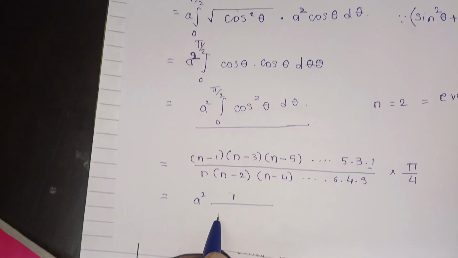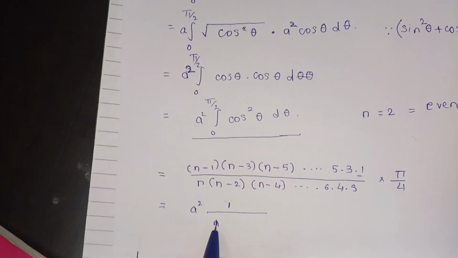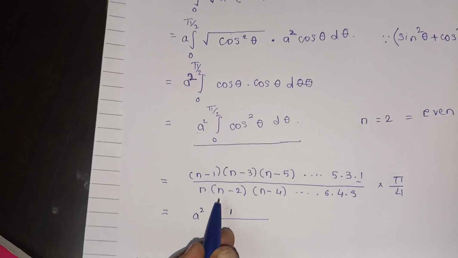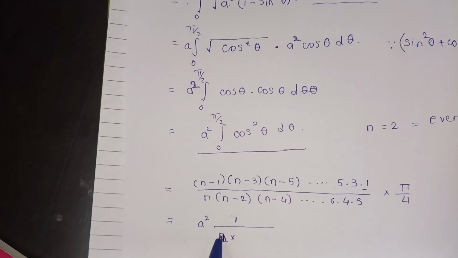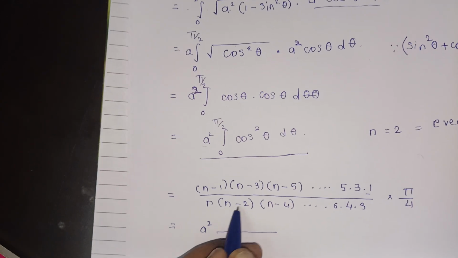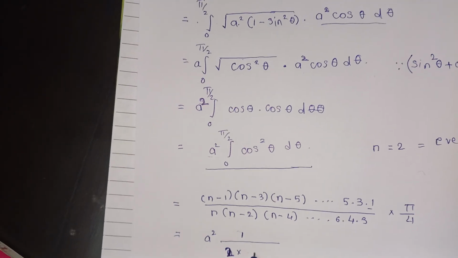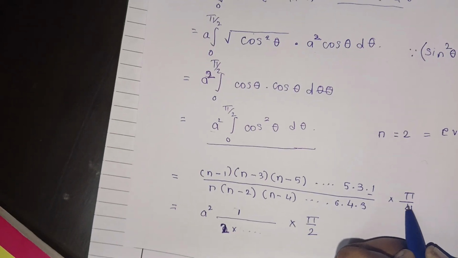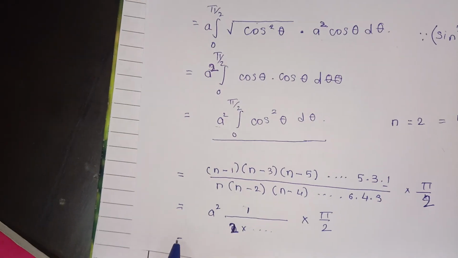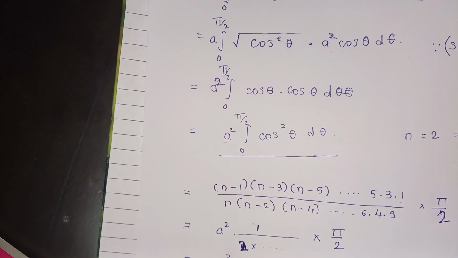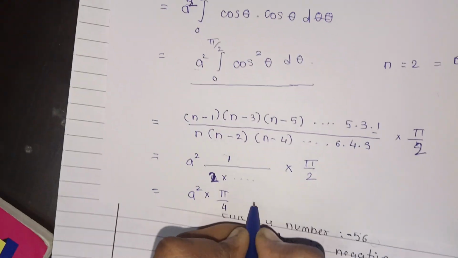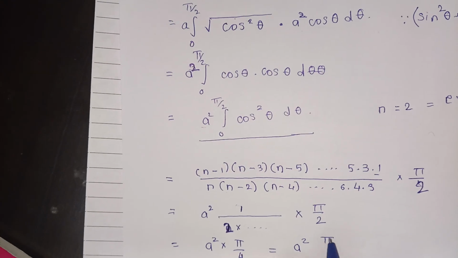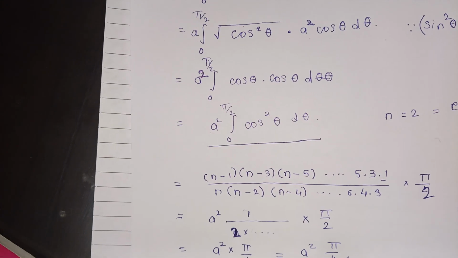Upon n, that is 2, into n minus 2, which is 0. So here no need to solve further, into pi by 2, which is equal to a square into pi by 4, which is equal to a square pi by 4.